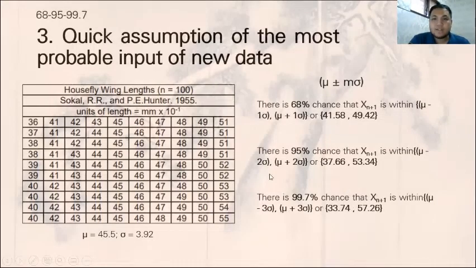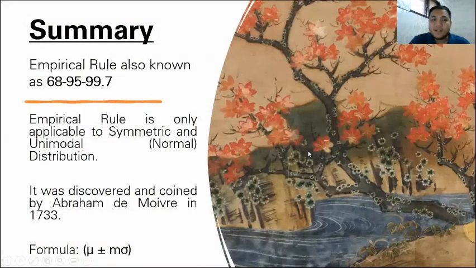Okay, so to summarize, the empirical rule is also known as the 68-95-99.7 rule. And the empirical rule is only applicable to symmetric and unimodal data, which is a normal distribution. And it was discovered and coined by Abraham de Moivre in 1733. And the formula, of course, don't forget it.